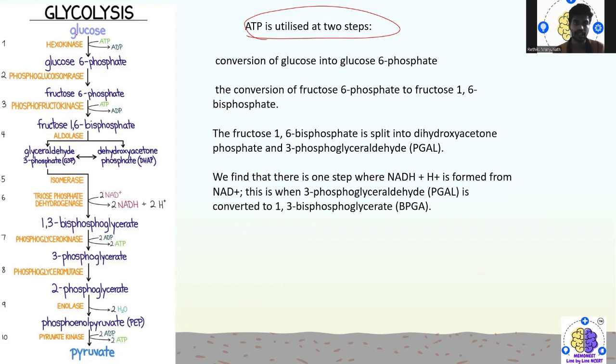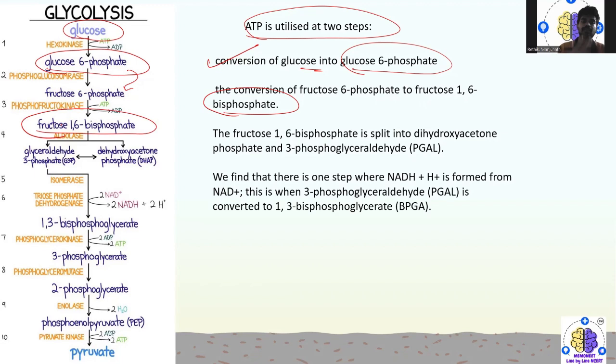One is the conversion of glucose into glucose 6 phosphate, which you see here. This is the first step. In the second step, glucose 6 phosphate gets converted into fructose 6 phosphate, and then fructose 6 phosphate gets converted into fructose 1,6 bisphosphate.